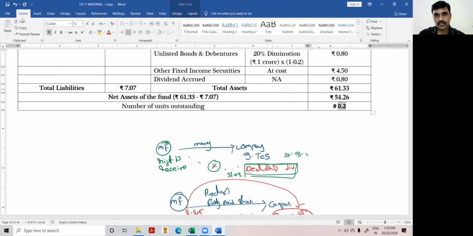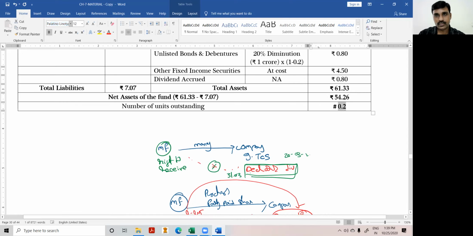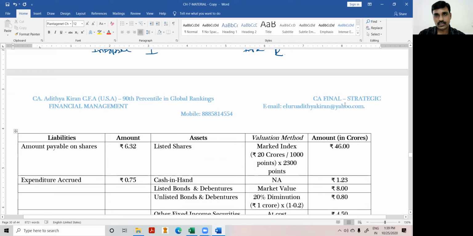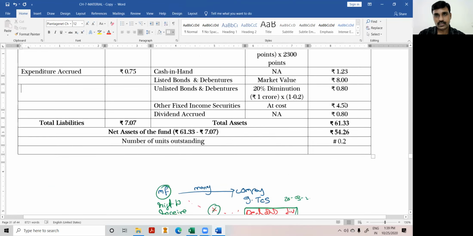Because the above is in crores, we should not take 20, as we'll get a misleading figure. We'll get 0.2 crores. So this will be the number of units, 0.2 crores. All are in crores, as we wrote above. Next, in rupees.